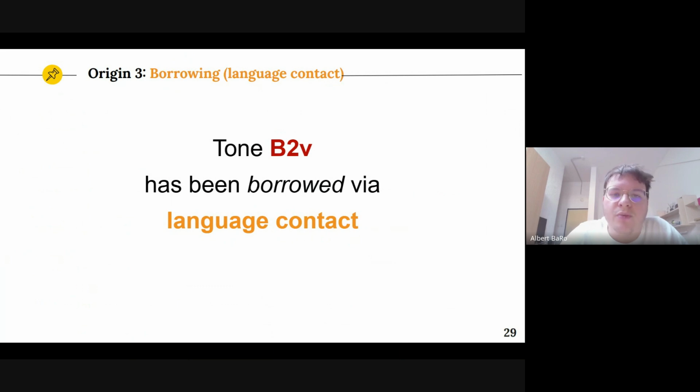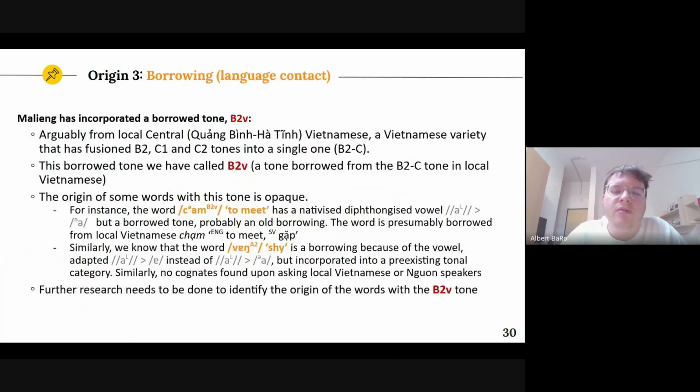And finally, the third origin would be borrowing. So B2V would have been borrowed from local central Vietnamese. So the Vietnamese spoken around the Malieng, so in Quang Binh and Ha Tinh, mostly Quang Binh because the village in Ha Tinh was moved there quite recently. So this B2V would have been from a Vietnamese variety that has fused B2, C1, and C2 tones into a single one, so that we can call it B2C. So borrowings from local Vietnamese that belong to this B2C category would enter Malieng into the B2V category.